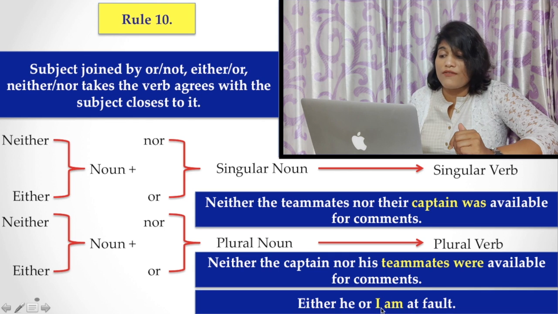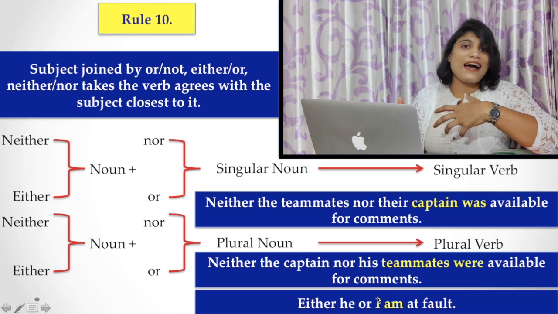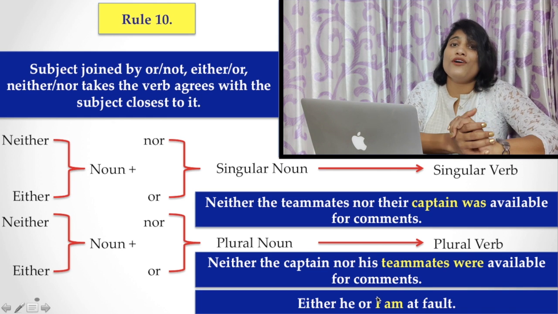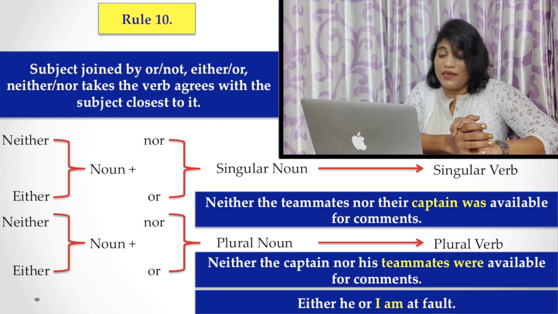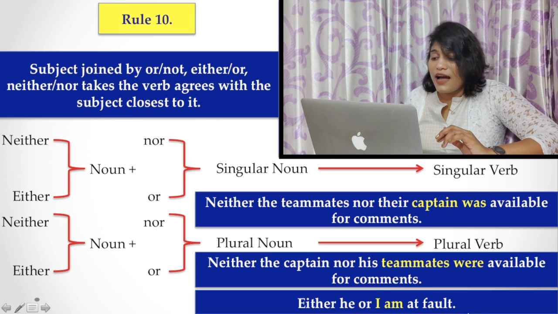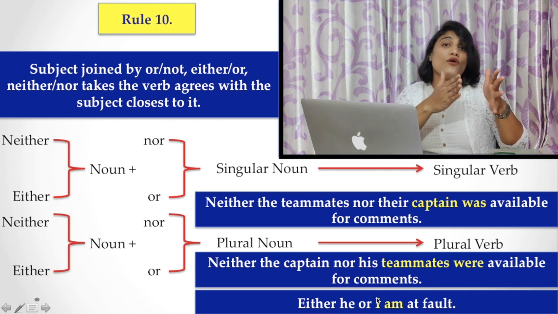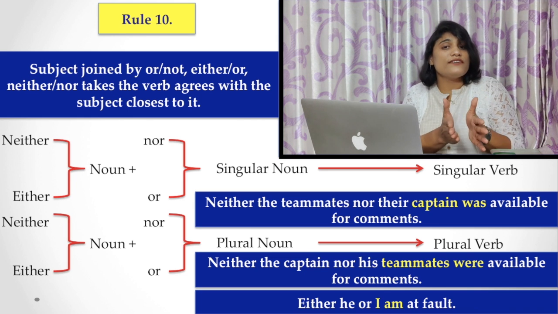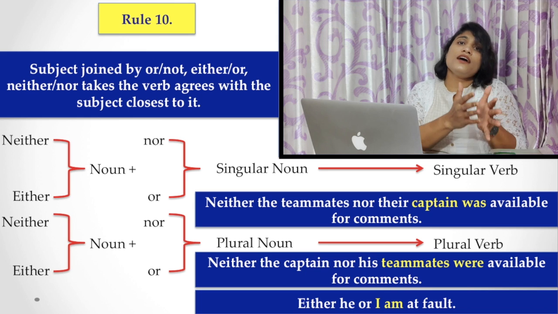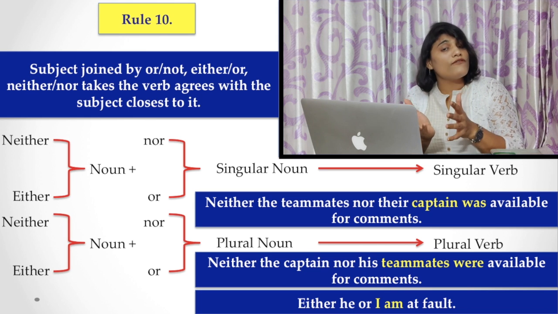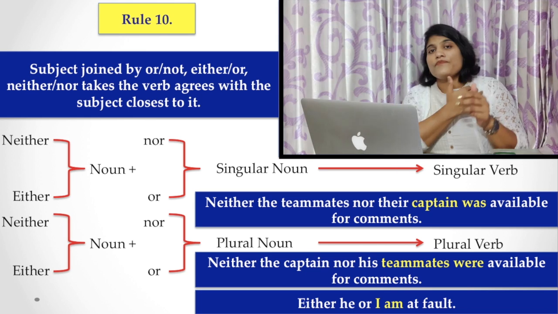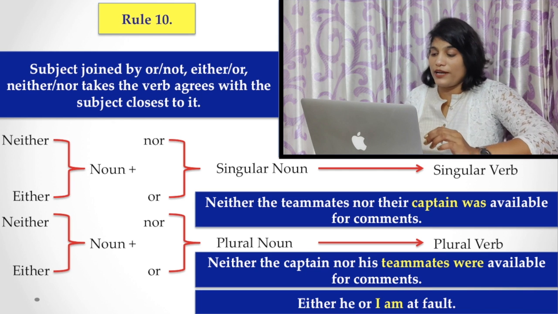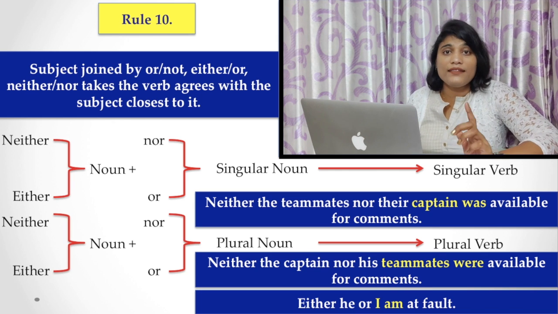Here you have to choose the verb am, because with I, as you know, you have to choose the be verb am. So you have to see which one is closest to the verb, and choose the verb according to the closest subject. You have to keep this point in mind.